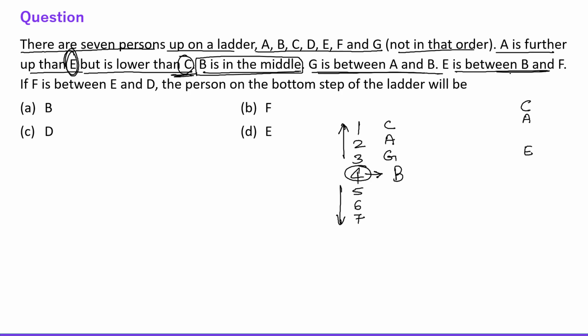E is between B and F. It means B is here, so F will be here and E will be here. F is between E and D. So obviously D is here. D is the only one left. The person on the bottom step of the ladder will be D, right? This is a simple puzzle to solve, right everyone? Okay, now let's move to the other one.